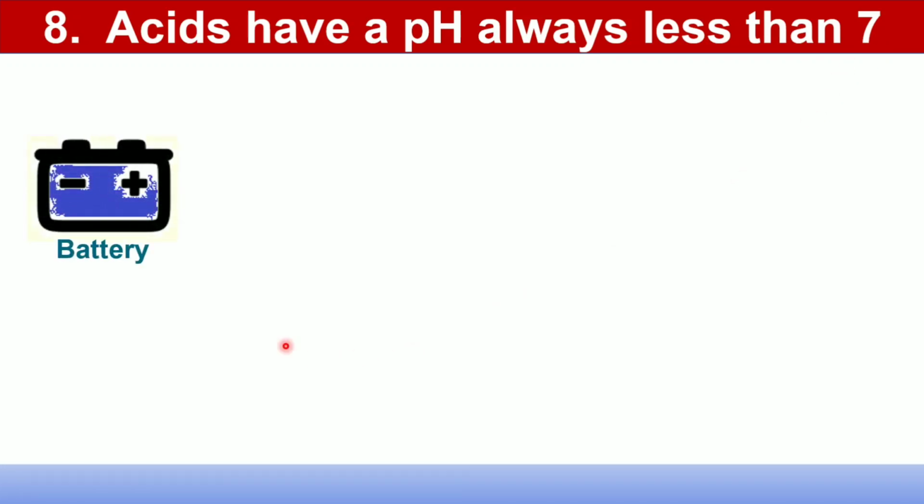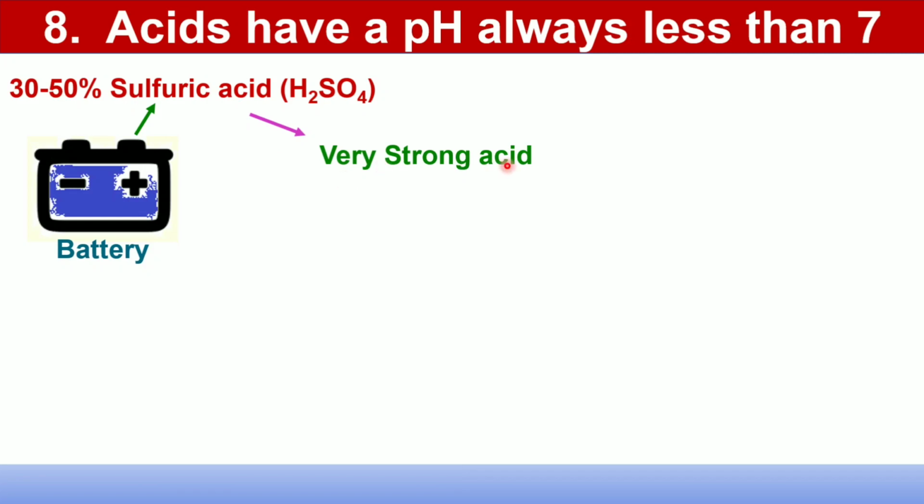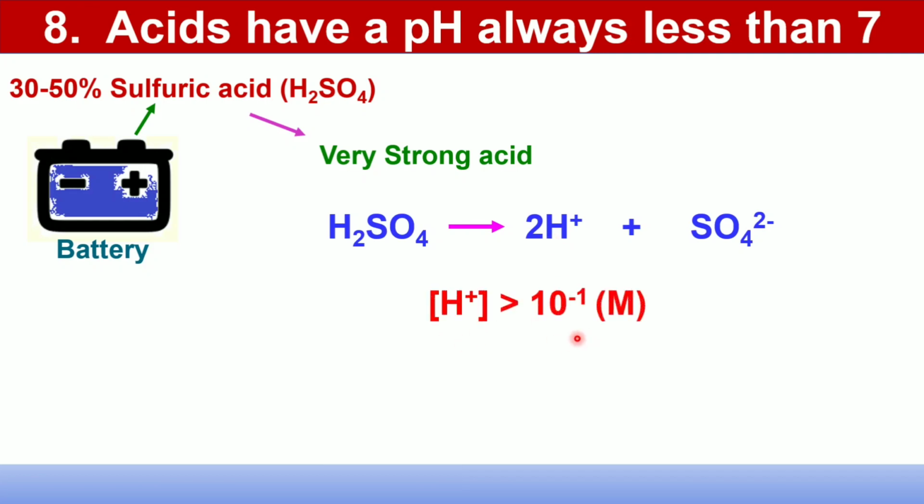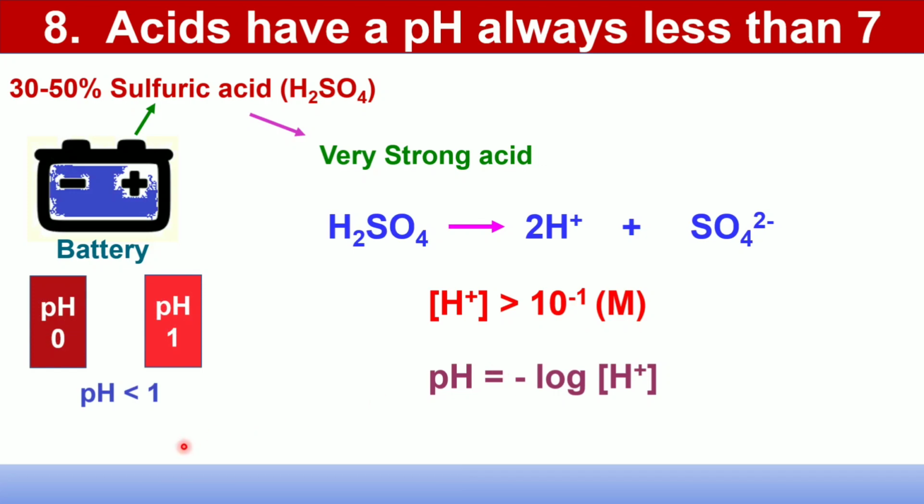In a battery, there is 30 to 50% sulfuric acid. It is a very strong acid and will be fully dissociated to H plus and sulfate ion. So the concentration of H plus ion of the solution should be high, and it is generally greater than 10 to the power minus 1 molar. pH is defined as the negative logarithm of the concentration of H plus ion. So pH should be less than minus log 10 to the power minus 1, that is 1. So the pH of battery solution should be less than 1.